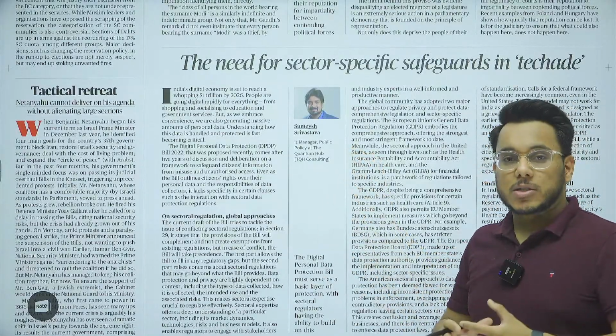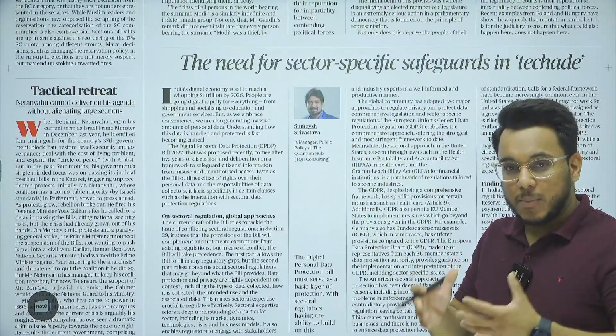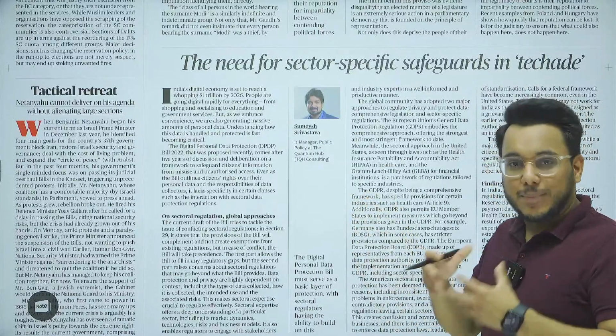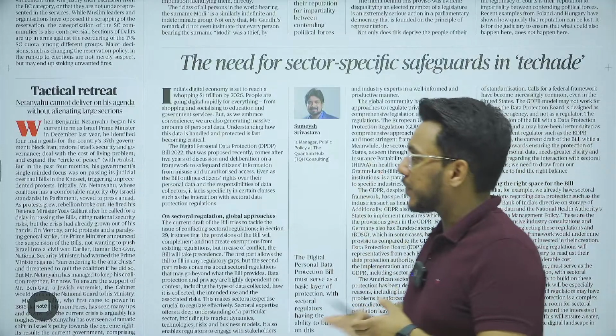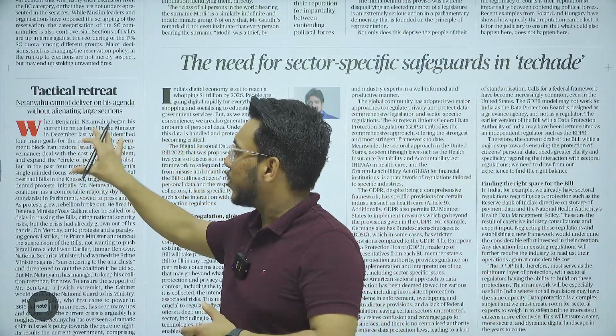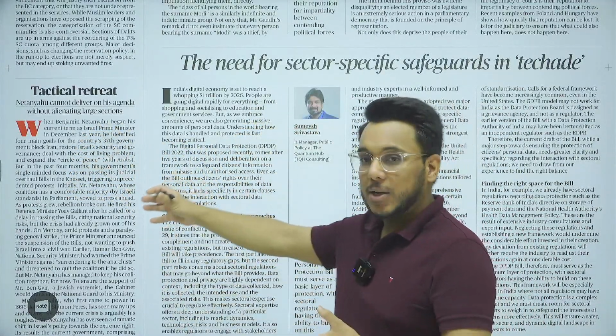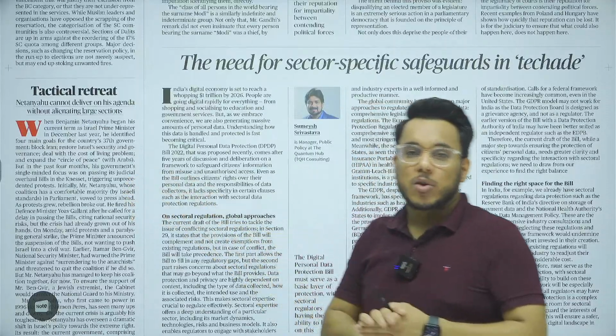The article talks about the Data Protection Bill 2022, and the European and American legislations have been compared. We'll see that. Then tactical retreat, Netanyahu cannot deliver on his agenda. The article talks about the political crisis going on in Israel.